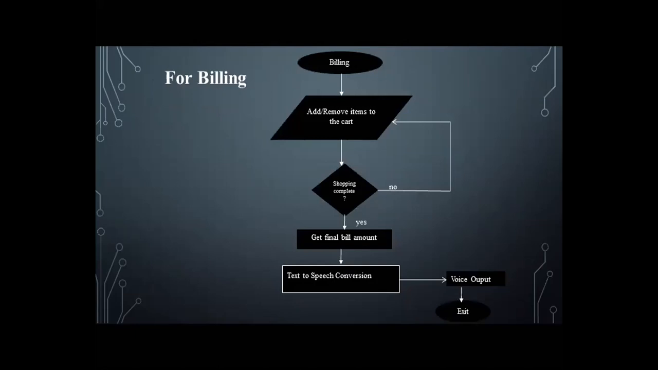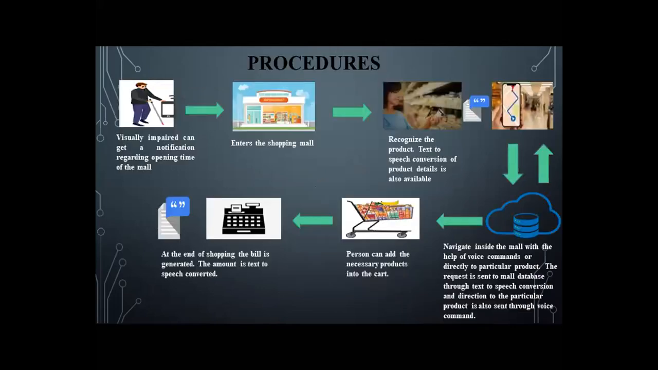For billing, blind people can add or remove items in the cart. If shopping is completed, then the final bill will go through text to speech conversion, and the output will be given through voice, or else exit. So this is about the implementation detail. Next, the procedure will be presented by Nishmita.